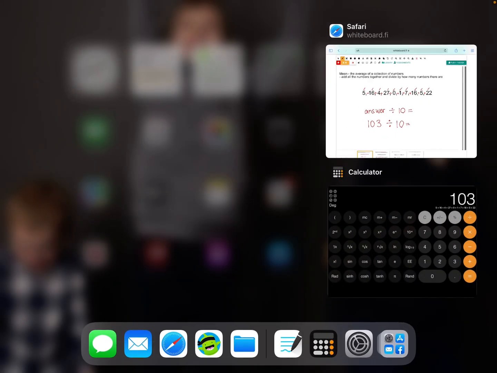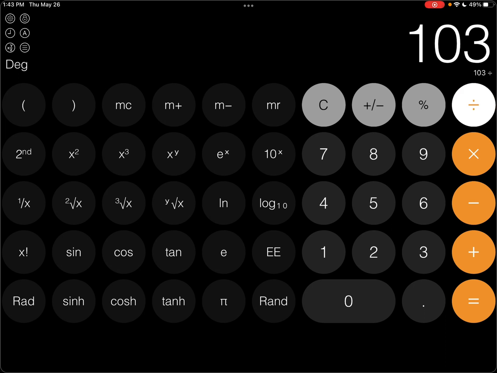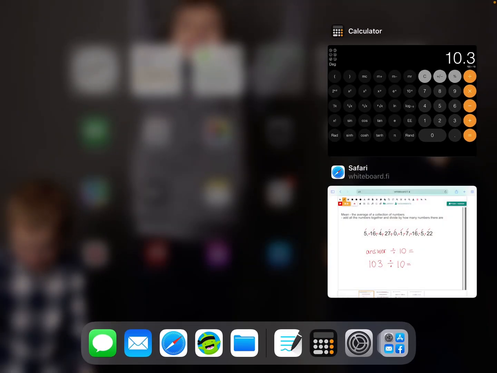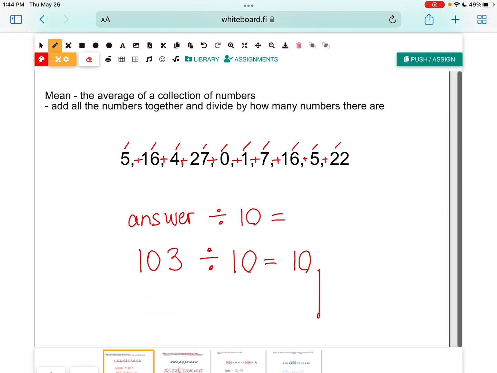So now I'm going to go back to my calculator. I'm going to click dividing by 10. And there we go. We got that decimal. We don't want to work in remainders. So if you do your division on paper, you do need to know how to go into decimals, because when we're looking at what we call statistics or data, we do want very specific numbers, and remainders are not very clear for us. That's more of a sharing circumstance, not statistics. So we do want to get to that decimal, which is again why I'm encouraging you to use that calculator. So for this set of data, 10.3 gives us our mean.